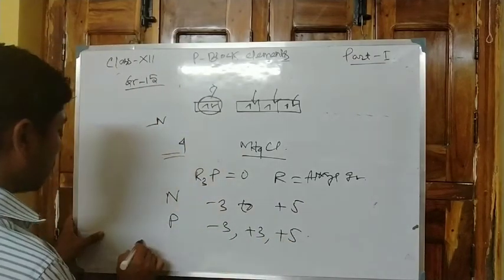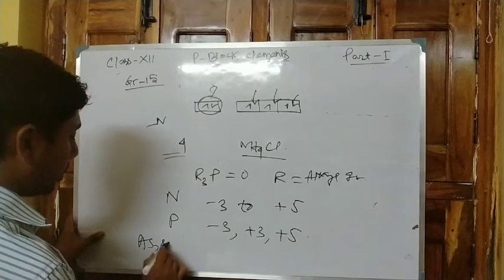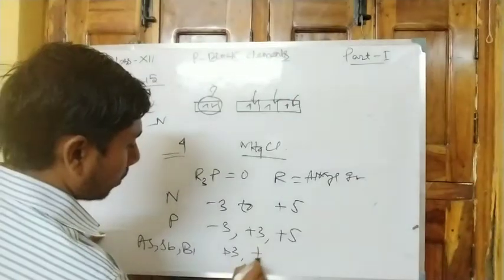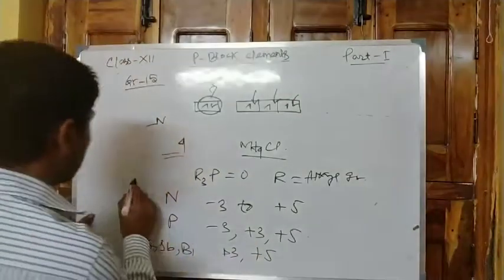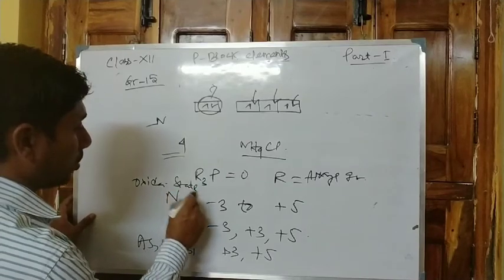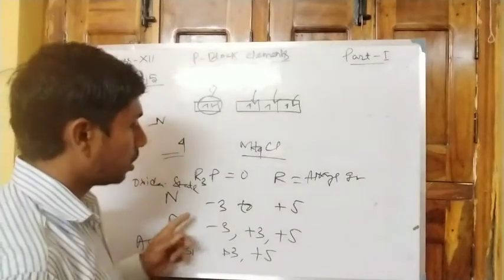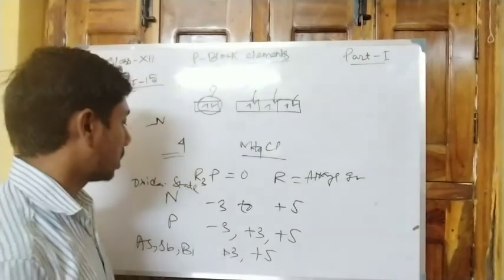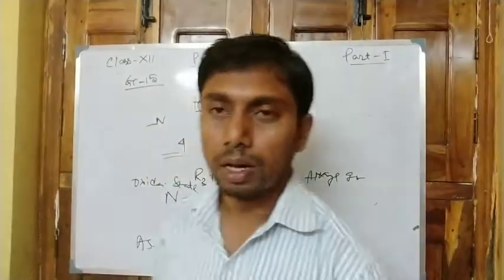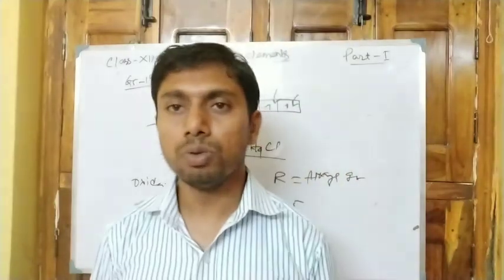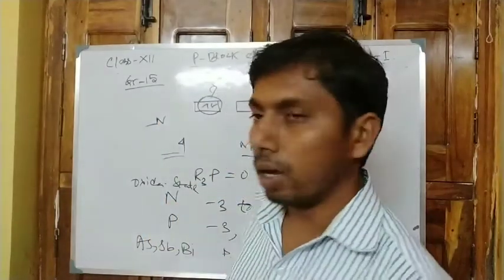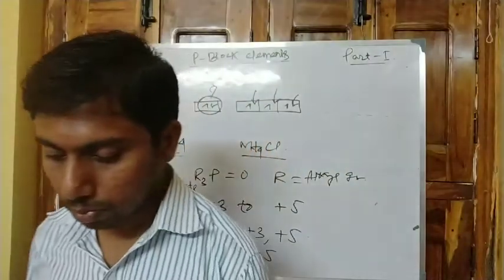And the rest members, that is arsenic, antimony and bismuth, show +3 and +5 oxidation state. So huge variety of oxidation states is found in case of nitrogen. As nitrogen has a huge number of different compounds, here maximum valency is observed.